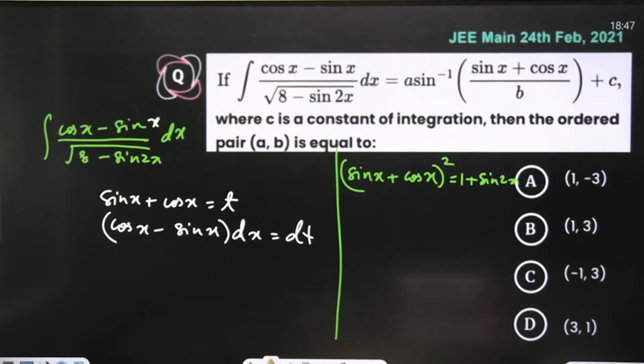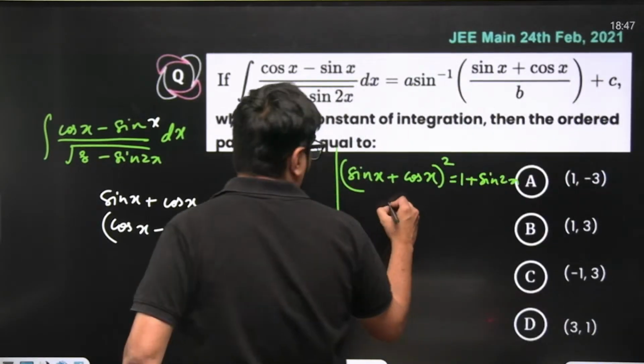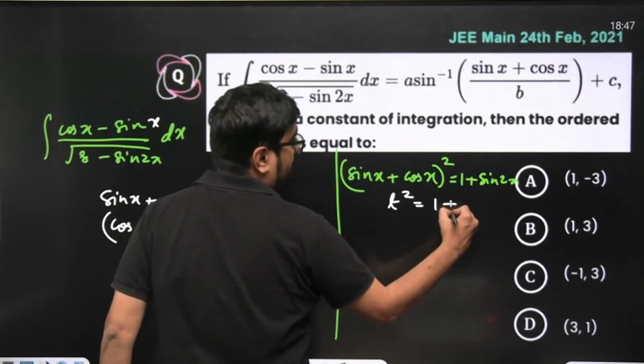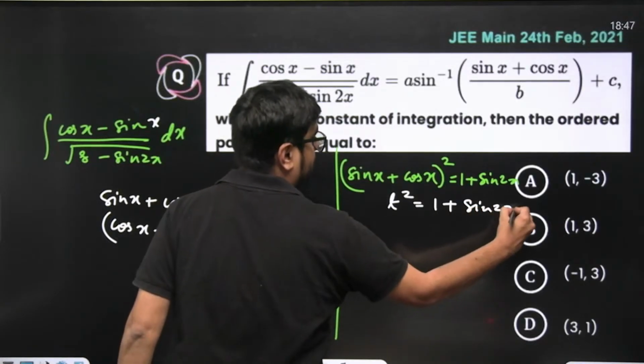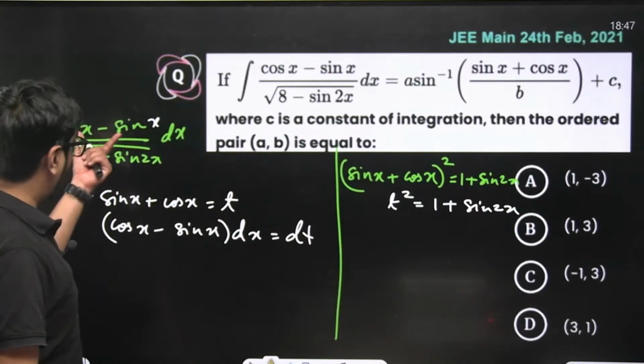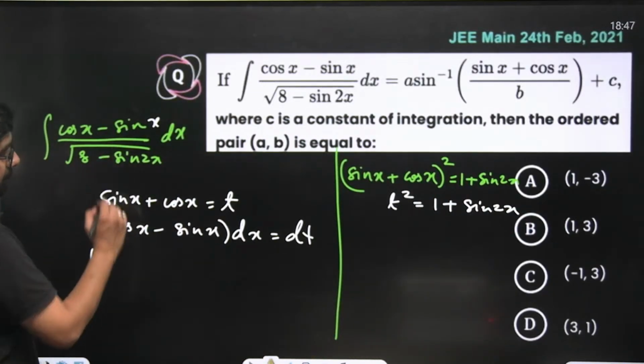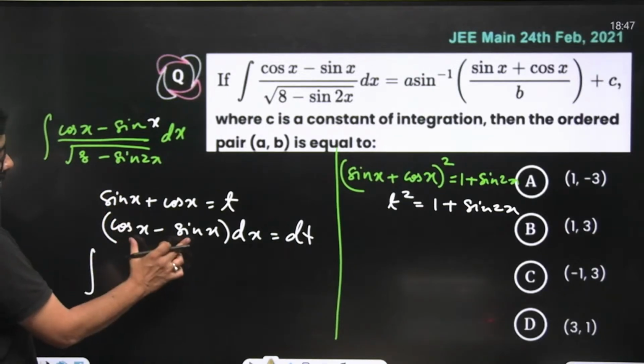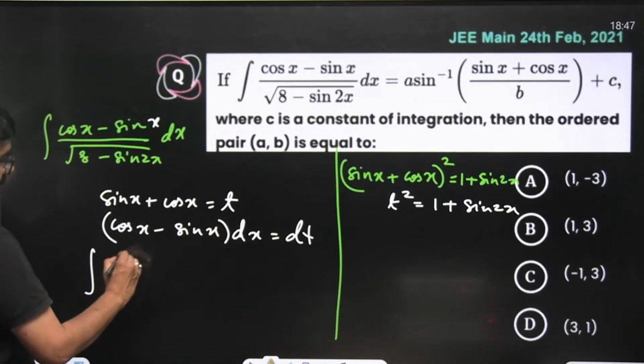Now this is our t, so my t square is equal to 1 plus sin 2x. That's what I'm writing over here. Now what did the numerator become? The numerator is just dt.